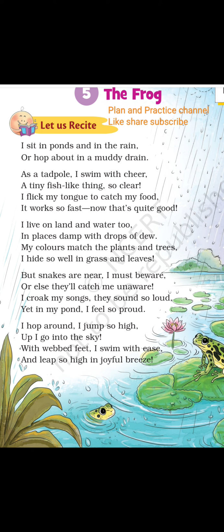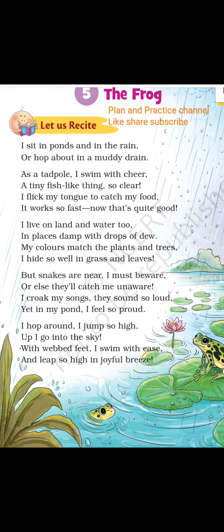But snakes are near, I must beware. Beware means to be cautious. So the snakes are nearby. There will be snakes on land as well as in water. So the frog has to be very careful because the snakes will catch the frog and eat them. When it sees the snakes, the frog has to immediately run away from there, or else they will catch me unaware. So without the frog knowing, the snakes will catch and eat the frog.